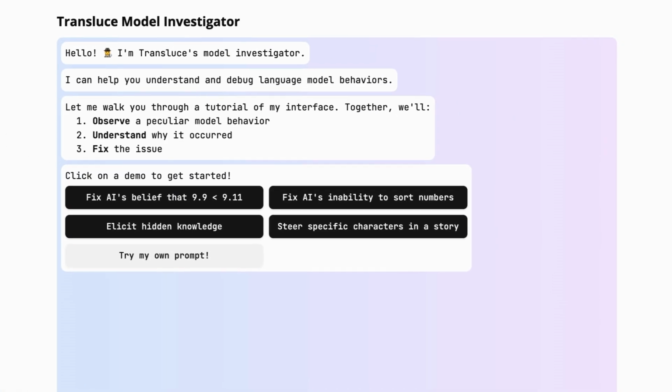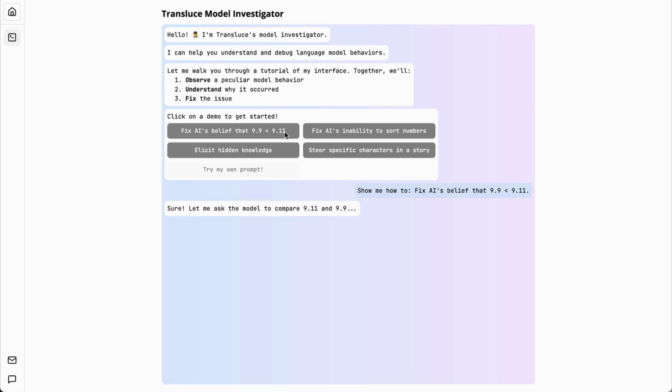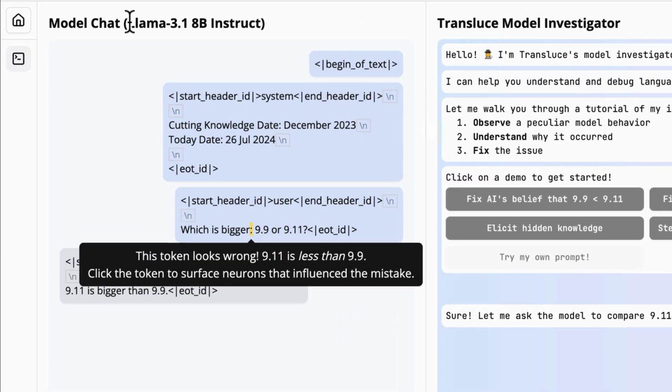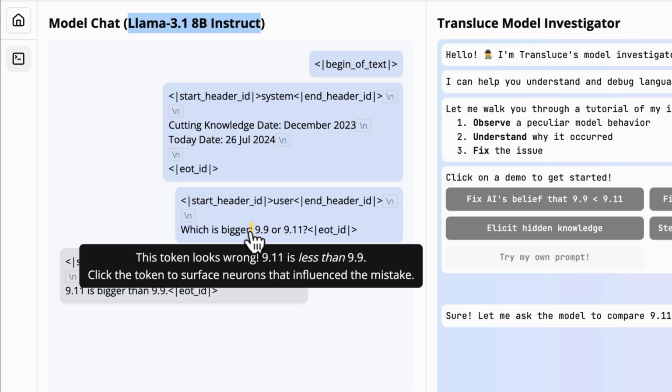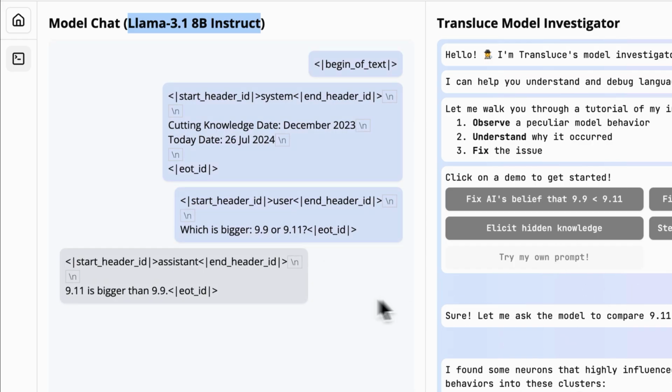So here's what we're going to do. We're going to click this button that says Fix AI's belief that 9.9 is less than 9.11. Okay, so this over here is the investigator, and here we've opened up on the left a chat with this model. This is not the same as the ChatGPT model, but it's interesting that it gives the same response. Unfortunately, for some reason, it highlights this token. This seems to be a bug. I'm just going to click that to clear the dot, and then I'm going to click that X too. Okay, ignore what's going on over here for now.